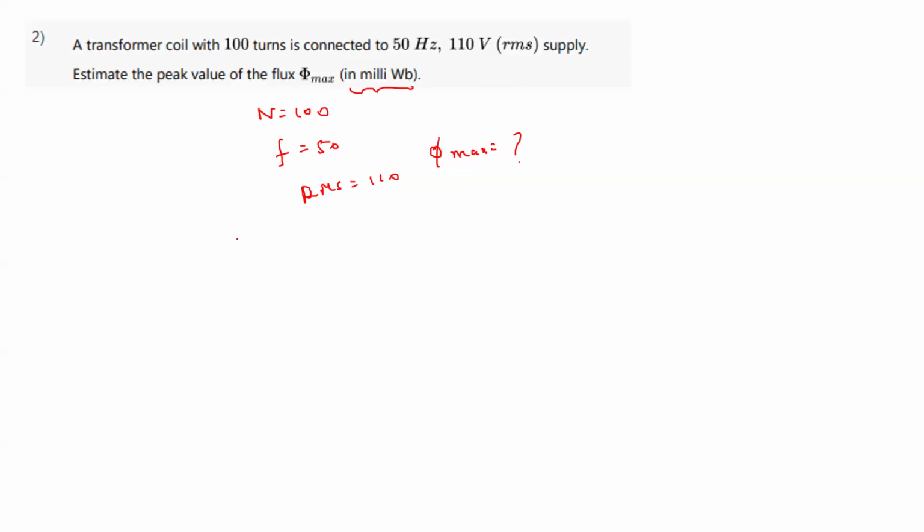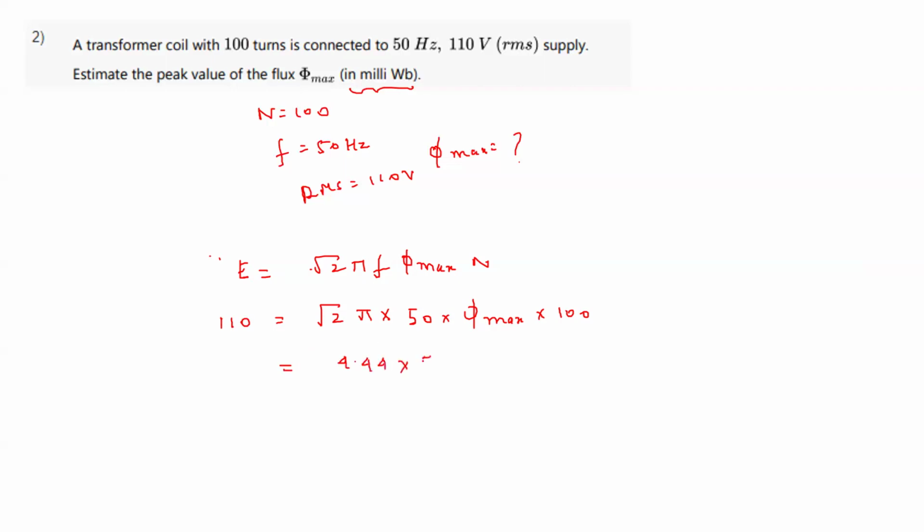We know the RMS value of the induced EMF. We have derived it: root 2 pi f phi max into N. So it becomes root 2 pi, frequency they have given as 50 hertz, into phi max into 100. This E they have given as 110. So root 2 pi is 4.44, into 50, into phi max, into 100.